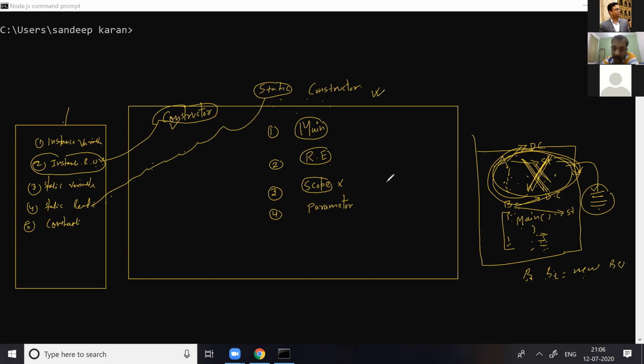But I told you, if a class has a static constructor, it is special. It runs before the main function. But if main is empty, there is no existence of B. So can you tell me, is int possible? No. When is it possible? When you write int x. So int alone is not possible unless you write int with a variable.